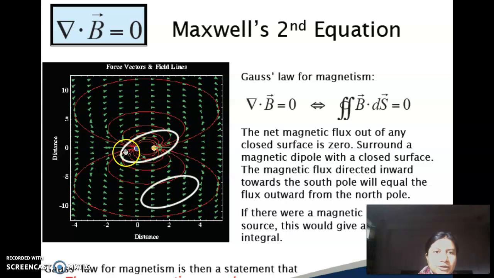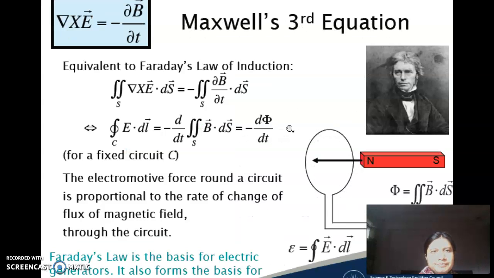So whatever surface area you consider, you will always find the number of field lines leaving the surface is equal to the number of field lines entering the surface. This particular equation is the integral form of the Maxwell's second equation, and this is known as the differential form of the second equation. It simply implies that the magnetic monopoles do not exist.